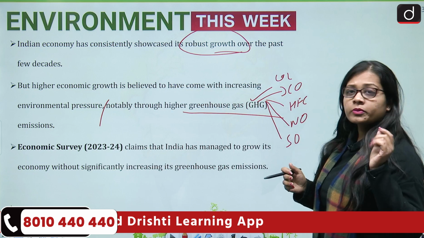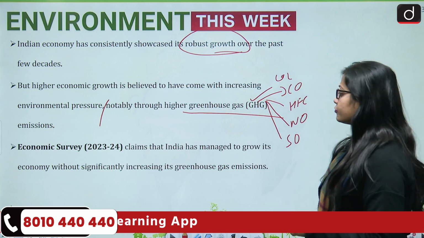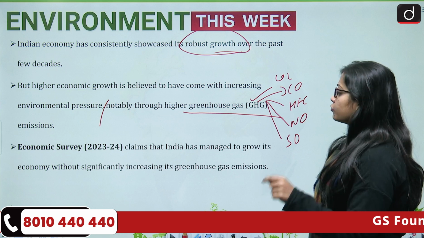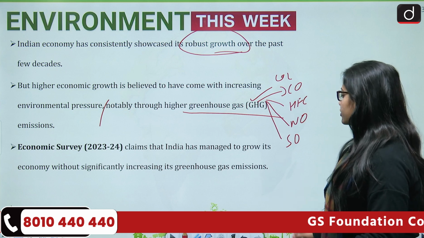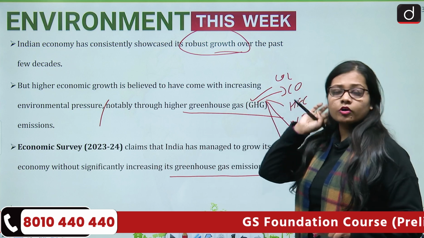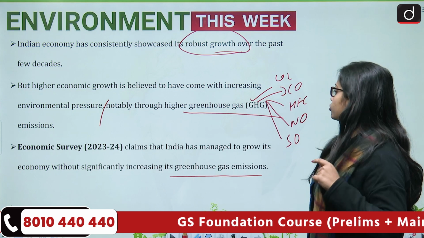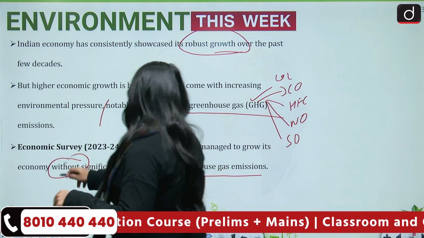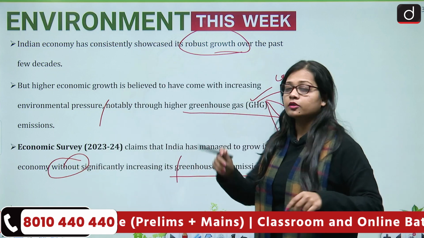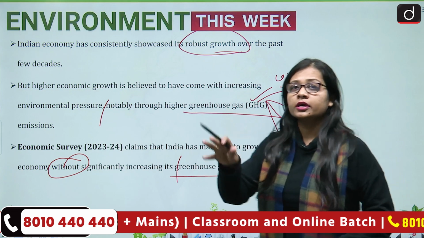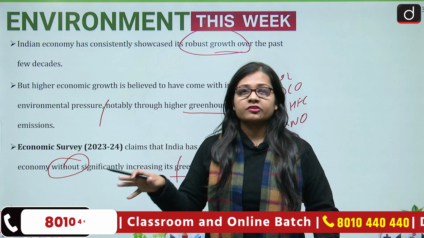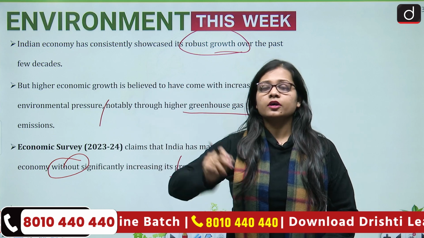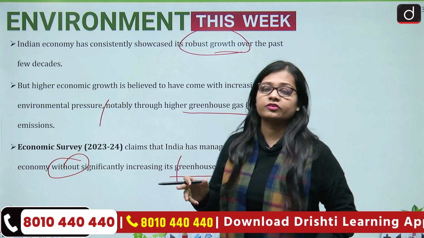Then according to the Economic Survey 2023-24, it claims that India has managed to grow its economy without significantly increasing its greenhouse gas emissions. So the Economic Survey says that India has managed to grow its economy without significantly increasing its greenhouse gas emissions. Because of this point in the Economic Survey, a debate started: is it true or not? Is it true in an absolute sense or in a relative sense? It is true in a relative sense, not in an absolute sense.